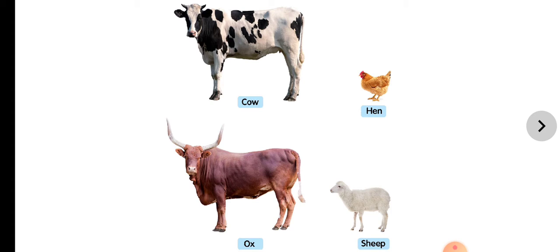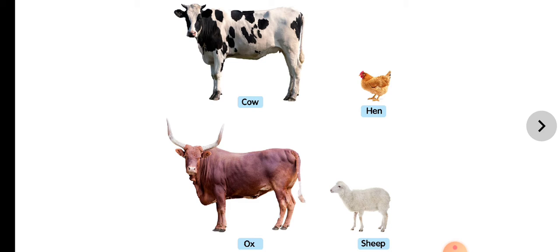Tell me, first is the cow. Already name is also given. How does the cow help us, children? What does the cow give us? Please write in your notebook. Next, hen. What do we get from the hen?